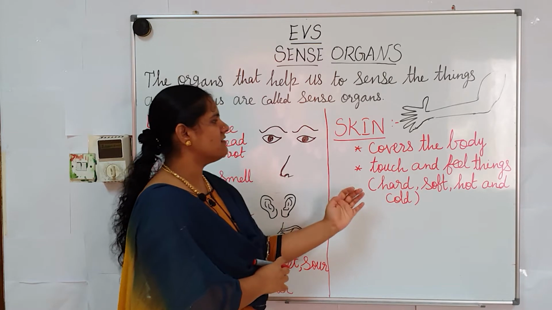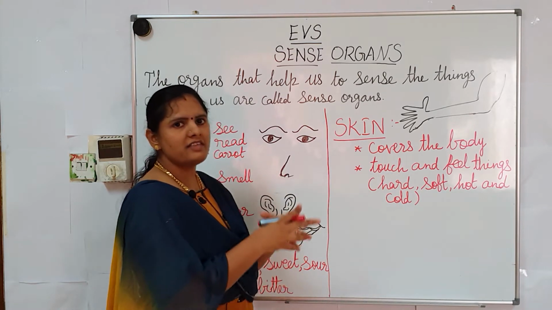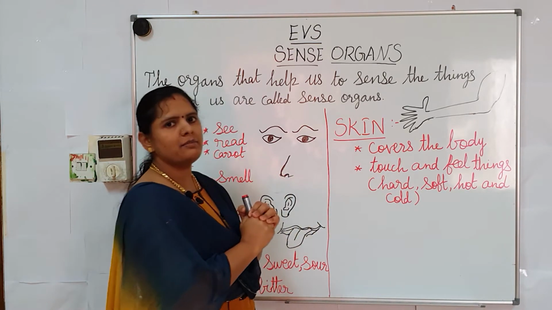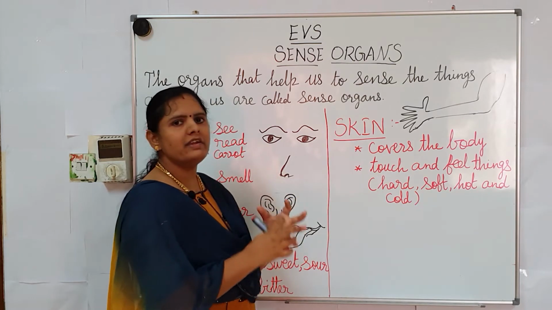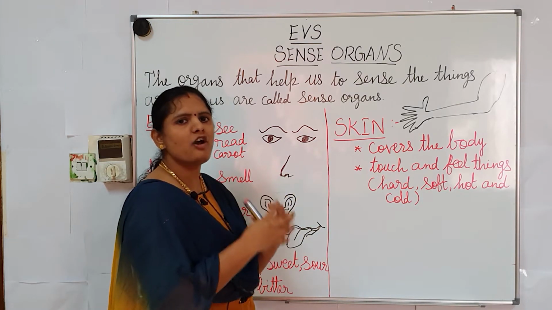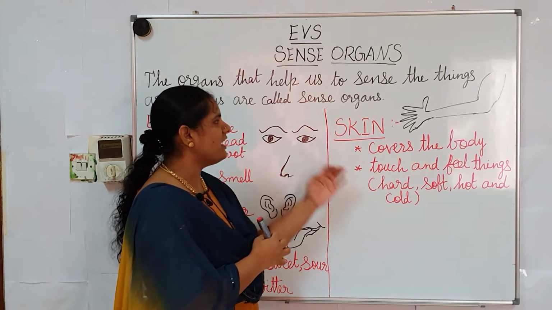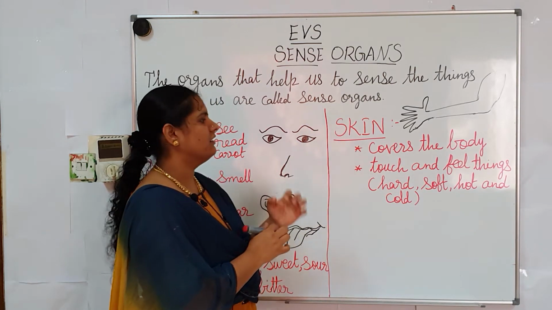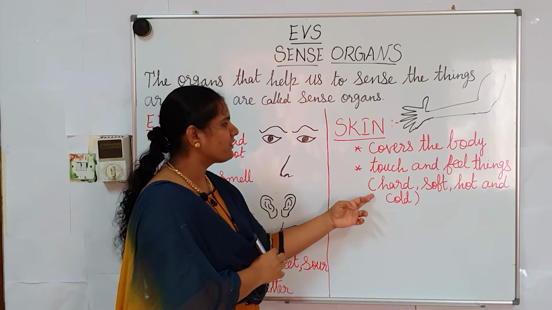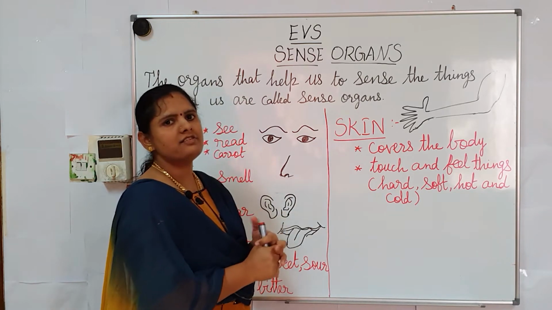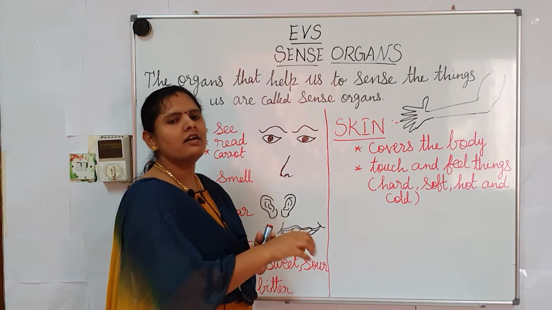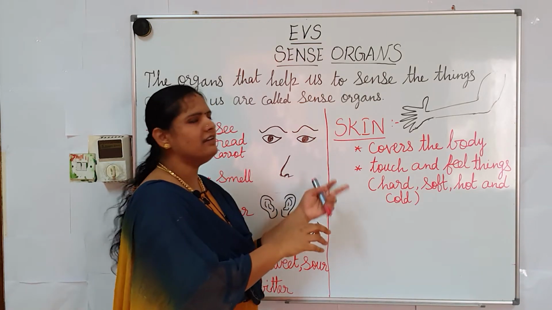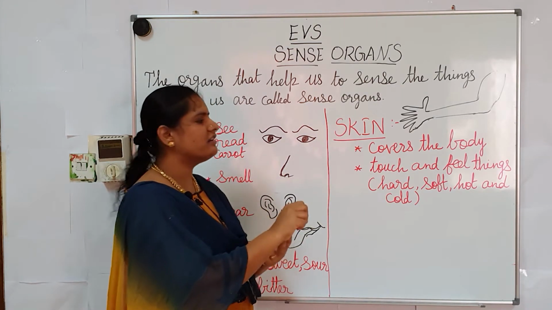If we want to sense hot climate, or if we touch soft things like a teddy bear, we can sense that softness through skin. If we touch something hard, by means of skin we can sense that hardness.